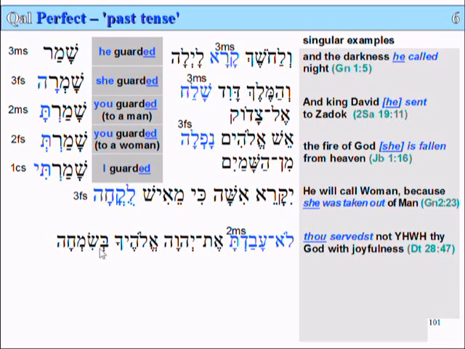That's rejoicing over the law. Well, simcha is rejoicing. So here it's translated joyfulness. Lo avadta et Yahweh Elohecha besimcha. Thou servest not Yahweh thy God with joyfulness.